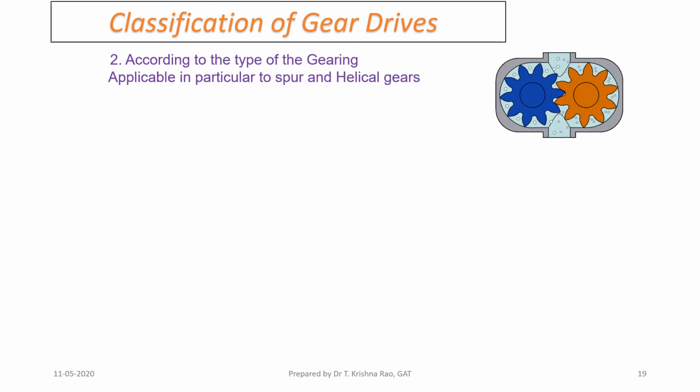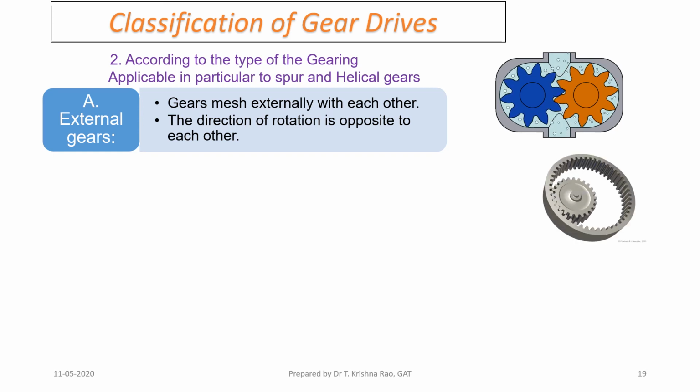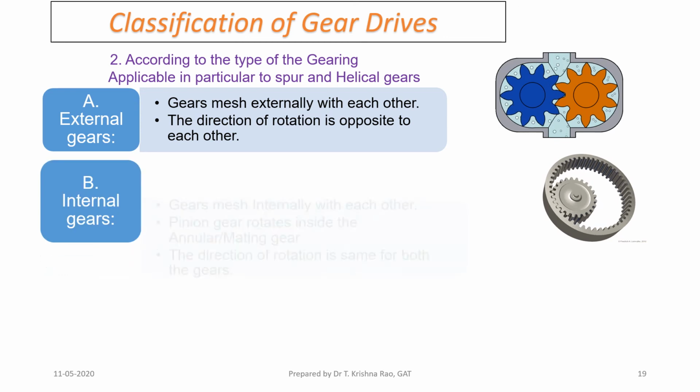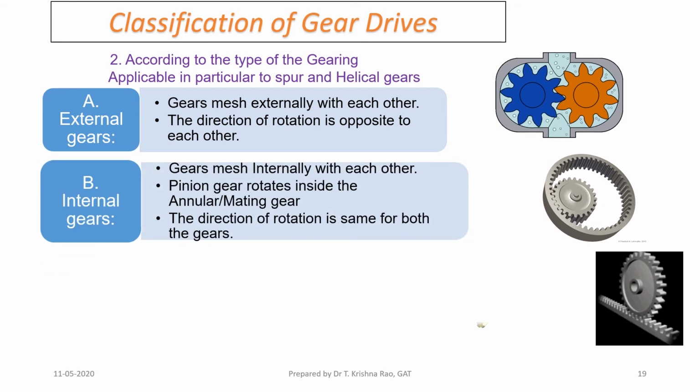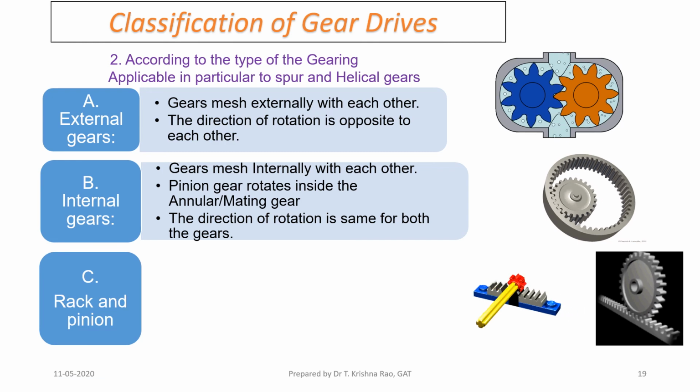Classification of gear drives depending on how they mesh with each other. External gears: this is an example of a gear pump. External gears are acting externally. Internal gears, and rack and pinion. This is another way of classification of gears.